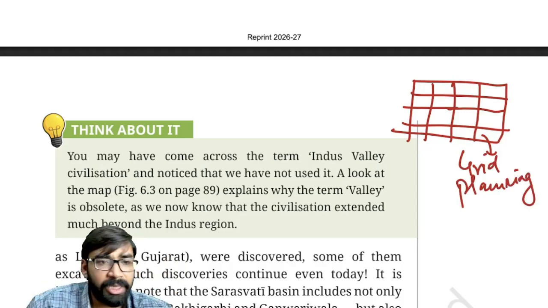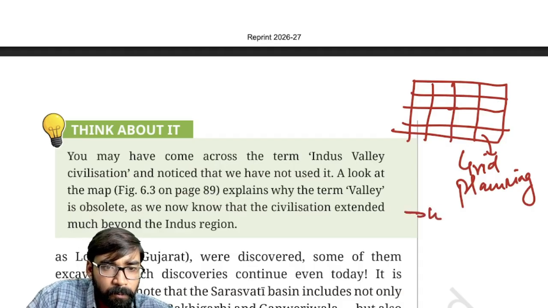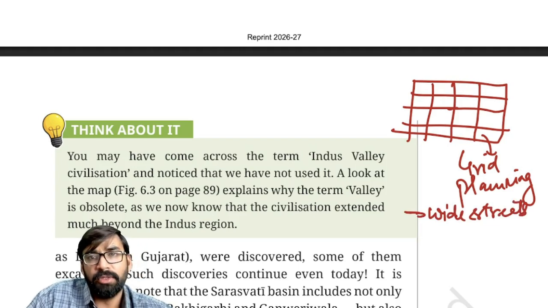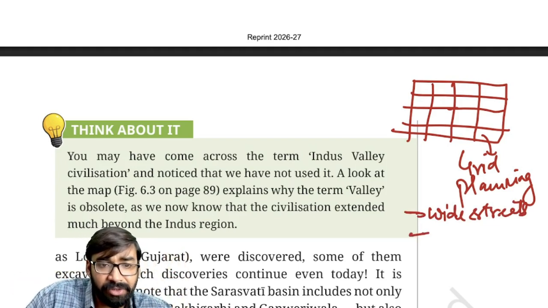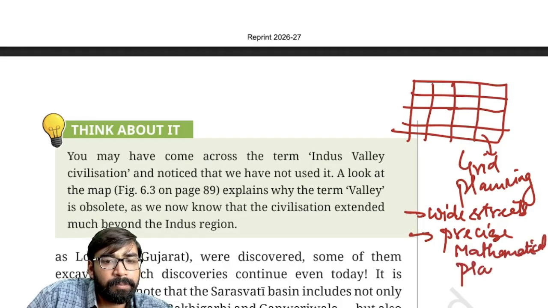In grid settlements, wide streets were there, north to south, east to west direction, which represent precise mathematical planning.